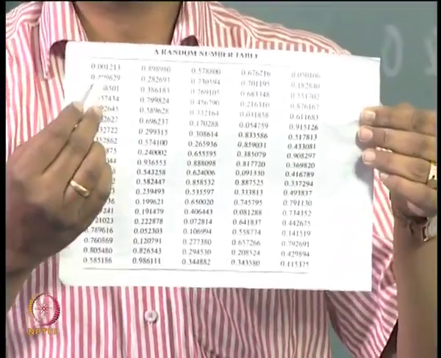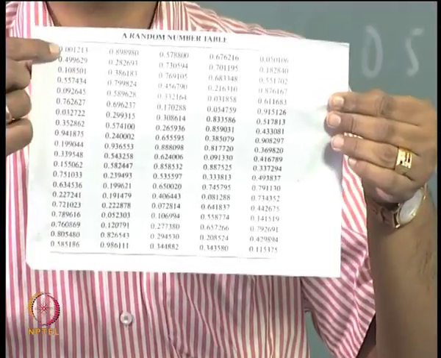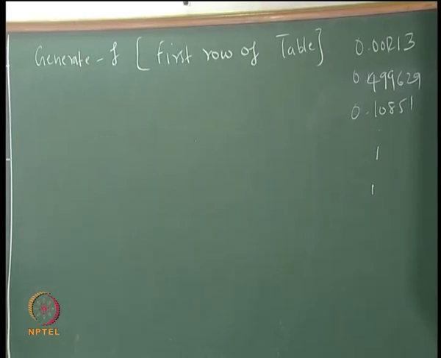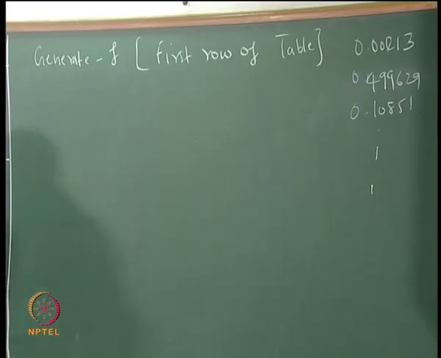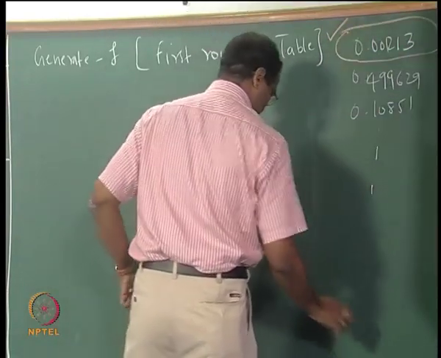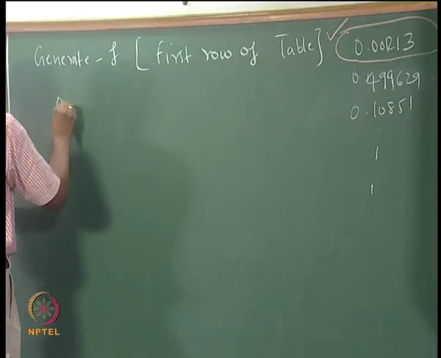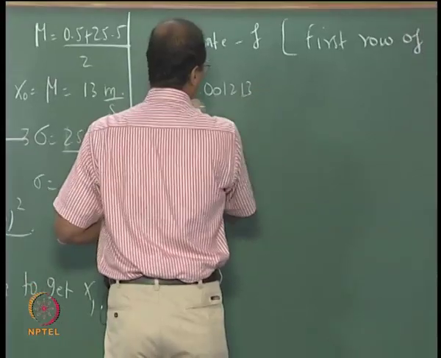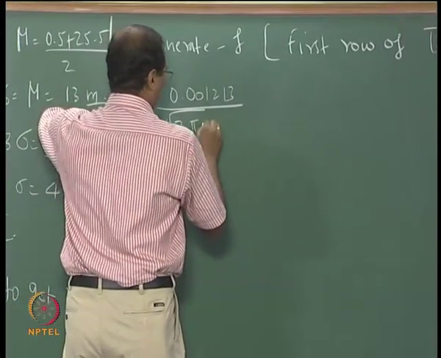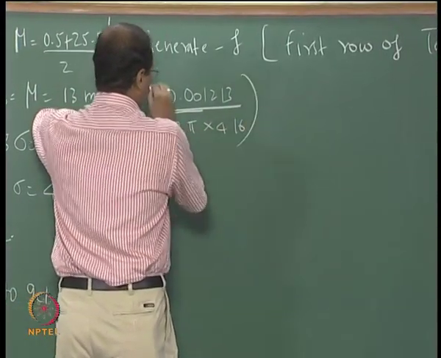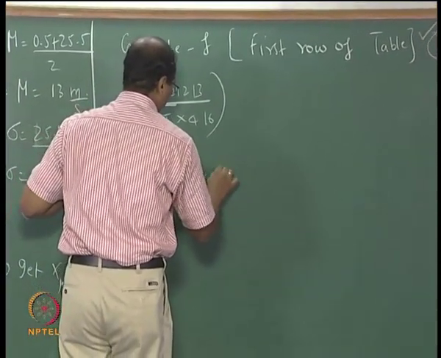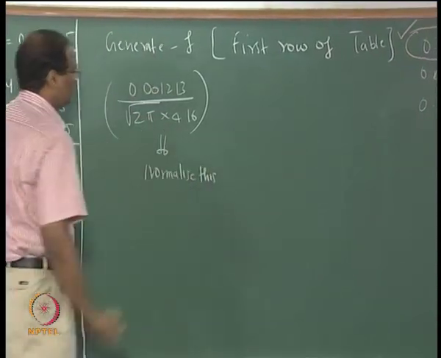Okay, generate the first random number. First random number is 0.001213. Now that is the f value. So we use this, divided by 2 pi, normalize this. How much are you getting?